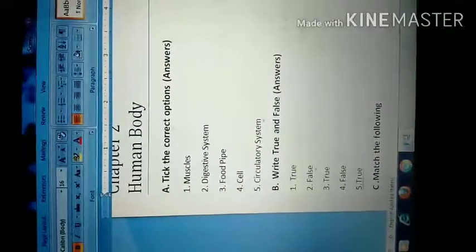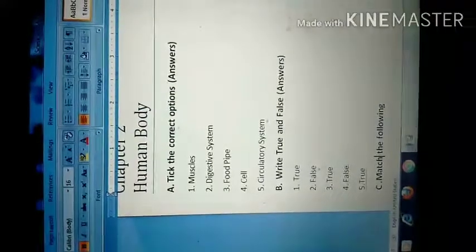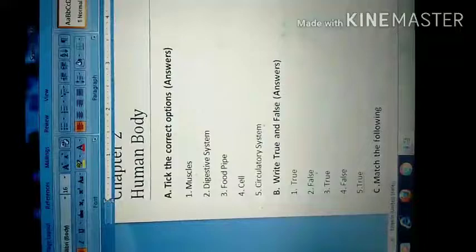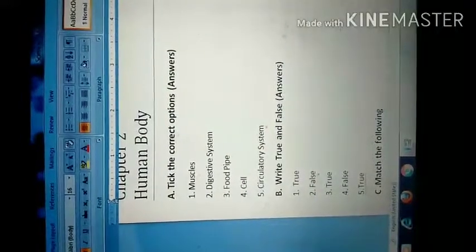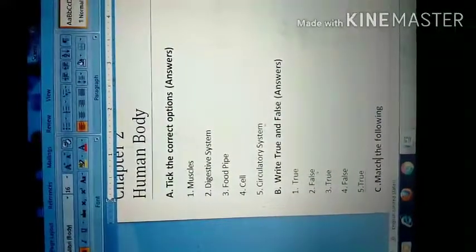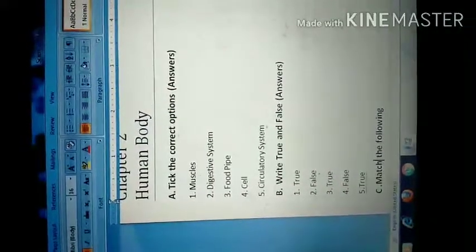Organs together make a tissue. No, together tissues make an organ. So 4 is false. 5, the spinal cord connects the brain to the nerves. It's true.